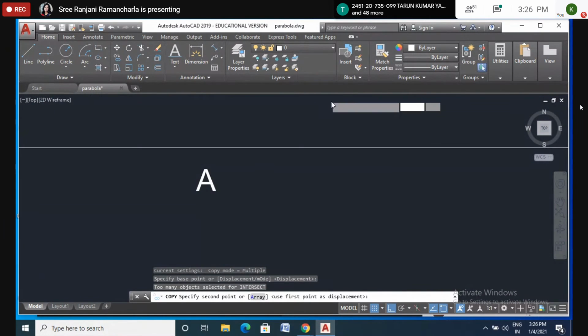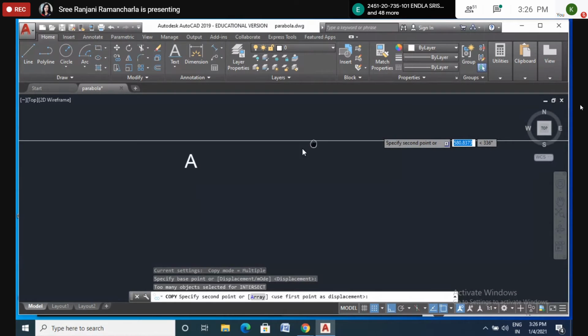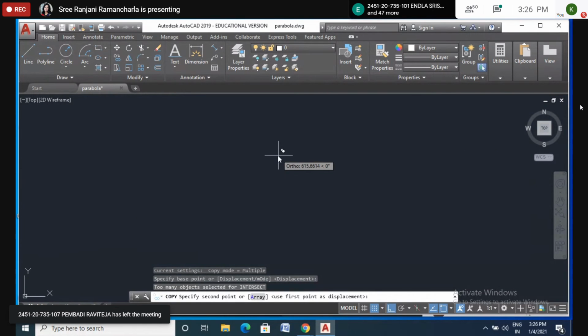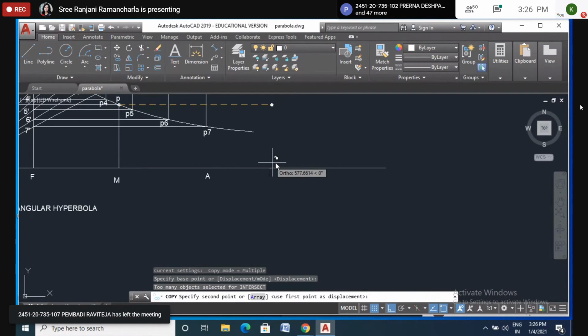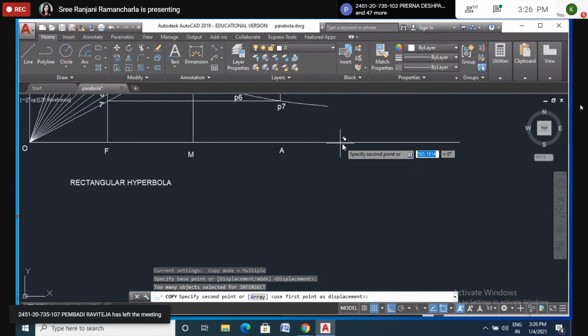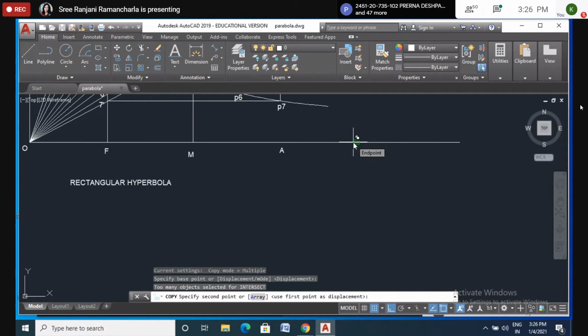The end point is there, but it's not visible here. So approximately I will move my cursor, and it will show automatically where the end point is. End points show as a square one. See, it's a square one. So this is the end point, right?